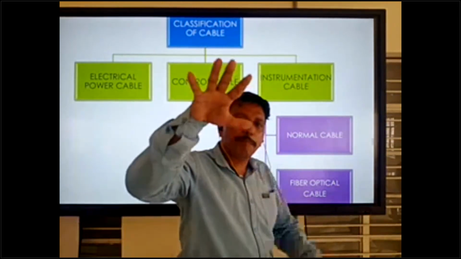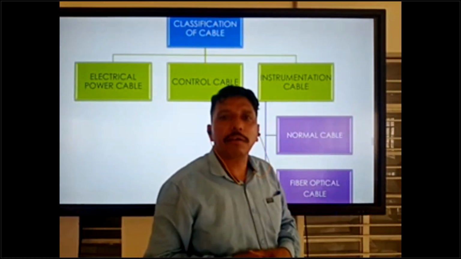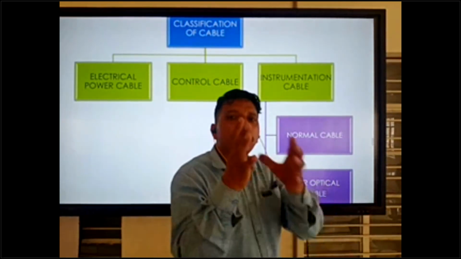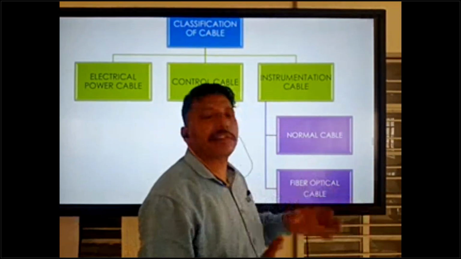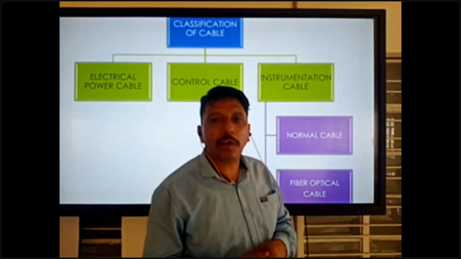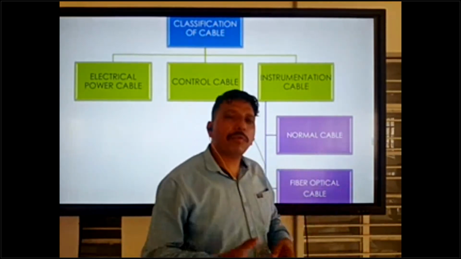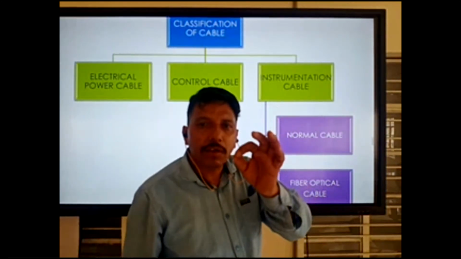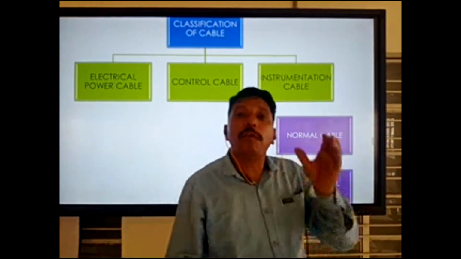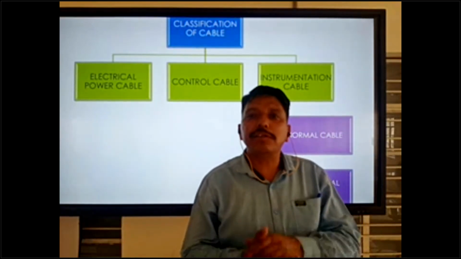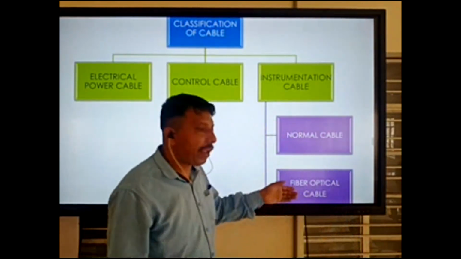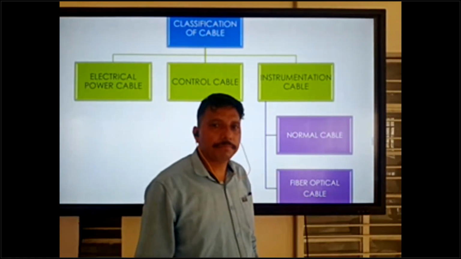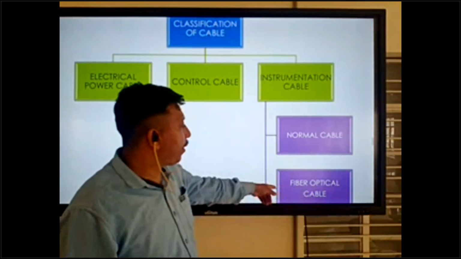Fingerprint area, print area, fingerprinting area, because this is very sensitive. So no outside disturbance comes into this fiber optical cable. Normal cable we can use for normal signals. For sensitive signals, which are very important for the project or industries, in that type of area we can use fiber optical cable. Okay, so clear about this one.